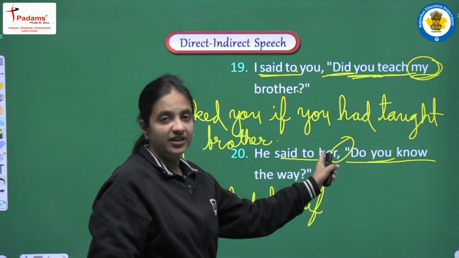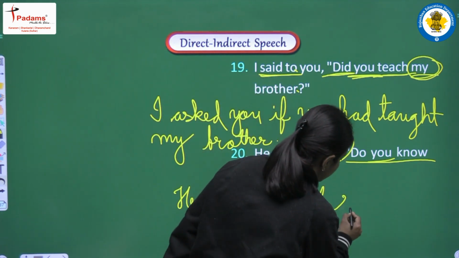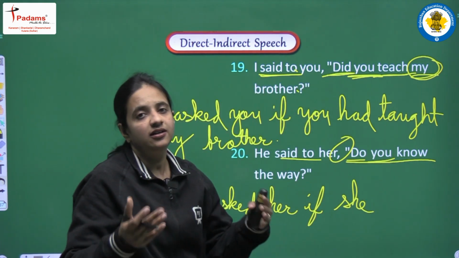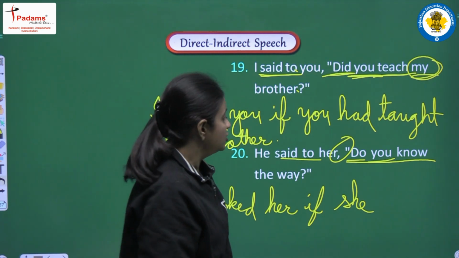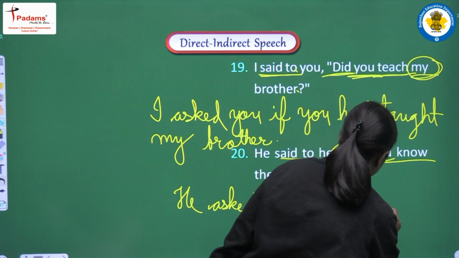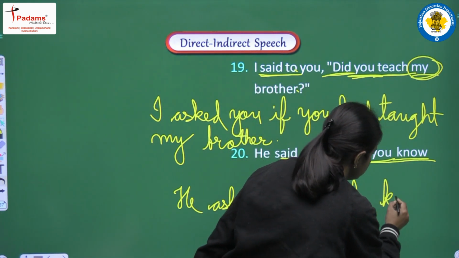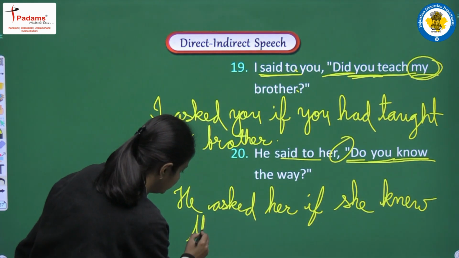So it will be converted according to the object, that is her. So for her we will write she. If she. Now do, that is present simple, it will be converted into past simple. Now know will be converted into second form, that is knew. If she knew the way.